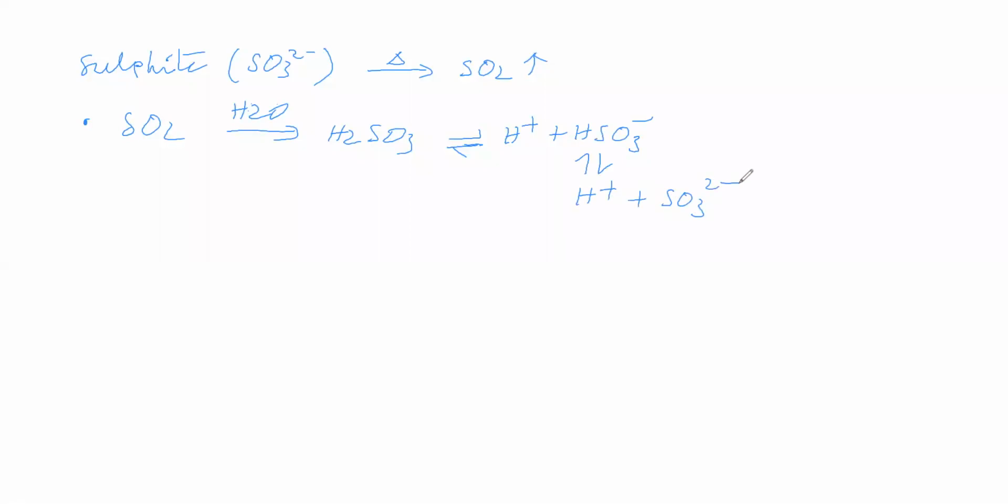Due to H plus, sulfur dioxide turns blue litmus into red litmus, because sulfur dioxide is an acidic oxide.